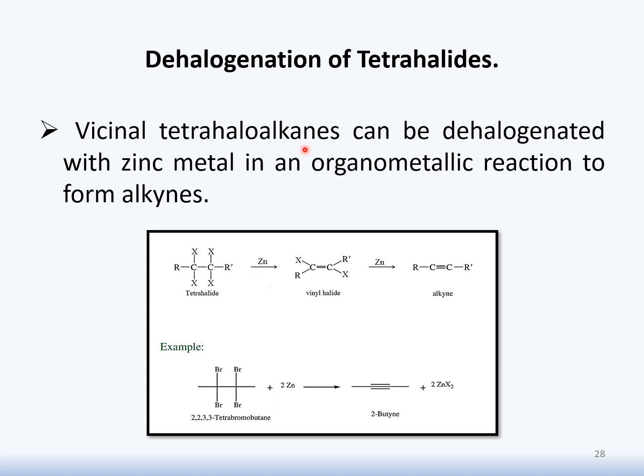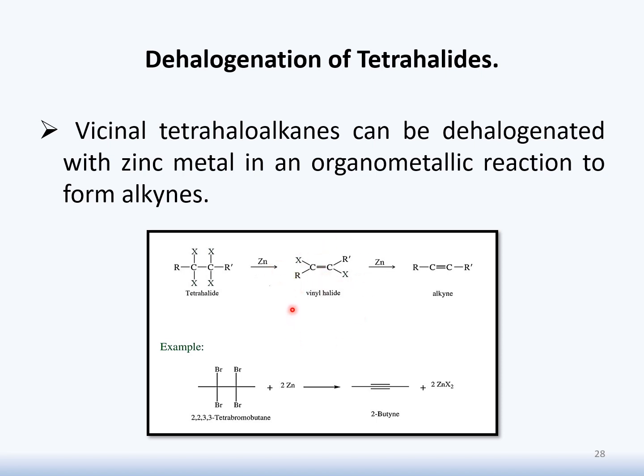Vicinal tetrahaloalkanes can be dehalogenated in the presence of zinc metal, so it's an organometallic reaction, to form alkyne. For example, in the general reaction, this is the tetrahalide. In the presence of this zinc metal, the result will be the production of vinyl halides. Here there are 4 halo groups and here there are 2 halo groups. It means there is removal of 2 halo groups and it will form zinc dihalide.